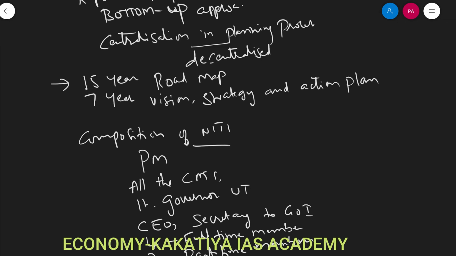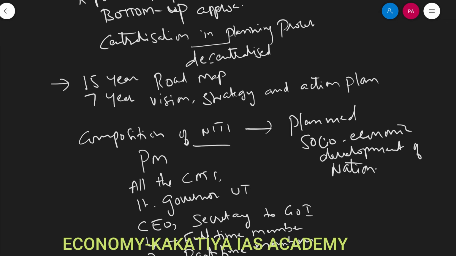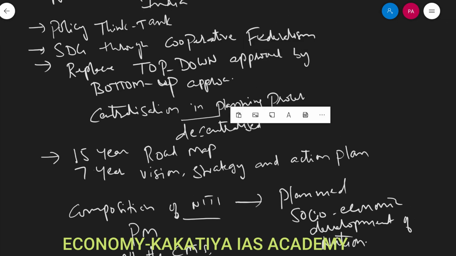So Niti Aayog now spearheaded the planned development of the nation. So now Niti Aayog took up the role of planned socio-economic development of the nation. So these are the institutions that are involved in planned development. Right? So am I clear to you? Am I clear to you?